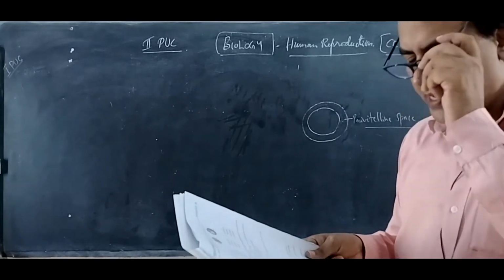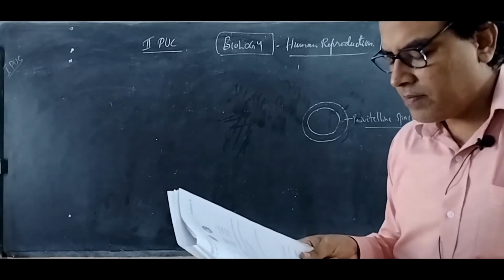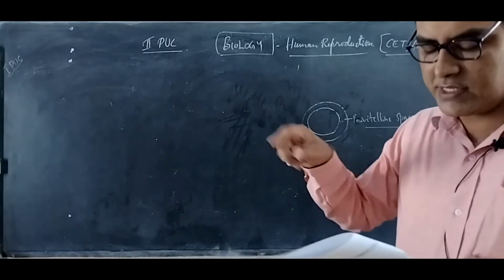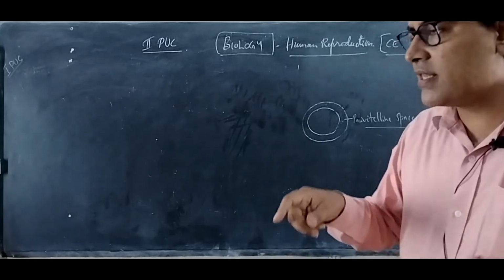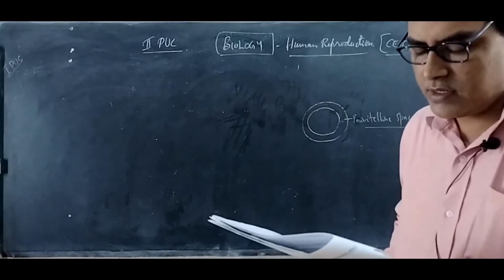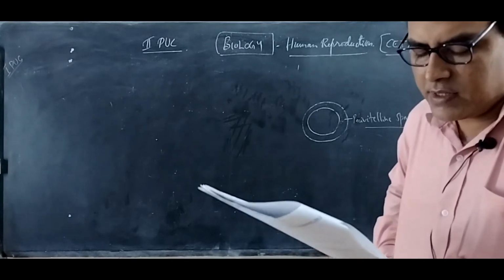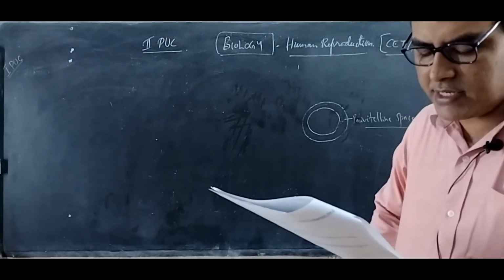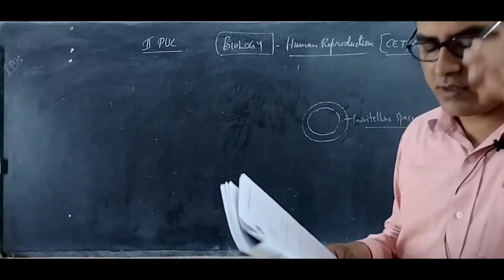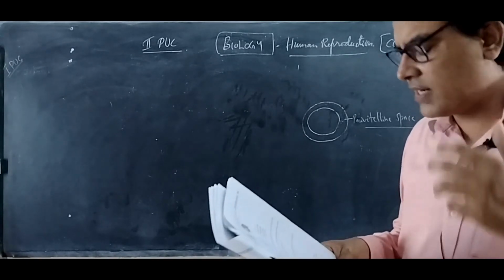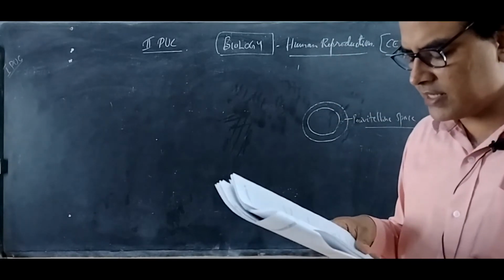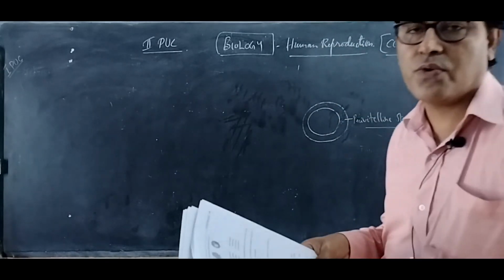Decidua basalis is the part underlying the chorionic villi in the case of the fetus and overlying the myometrium, the middle layer of the uterus. Then decidua parietalis, also called decidua vera, is the part that lines the uterus at places other than the site of attachment of the embryo.